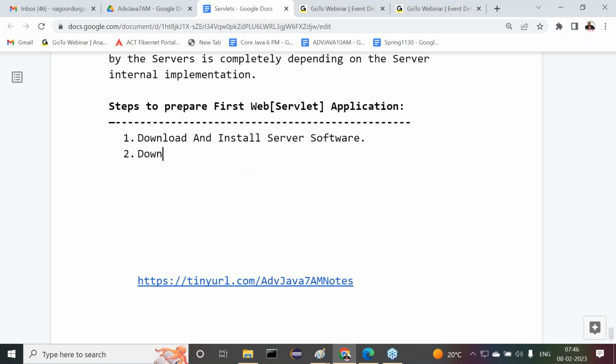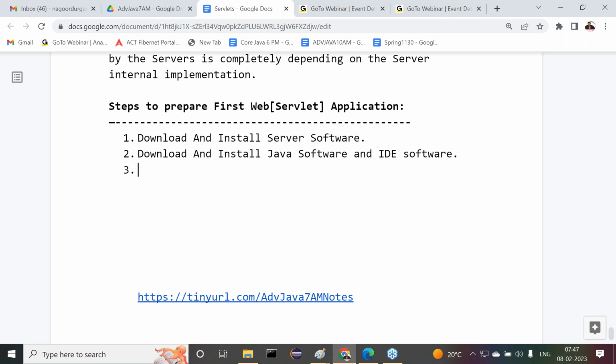Next one is to download and install Java software and IDE software. Of course, this is optional here, but still I'm writing it as part of the list. Any IDE we can use, but as of now we are going to use the Eclipse IDE. In the last 1 month of these classes, I will use IntelliJ IDE. Why? Because IntelliJ IDE has 2 versions: a free version and a licensed version.